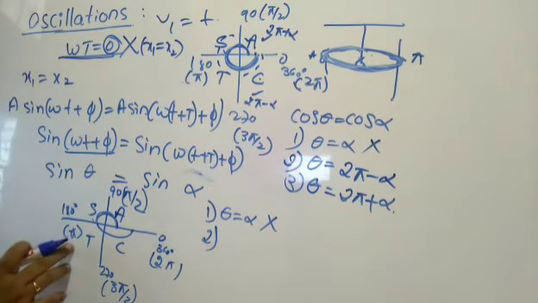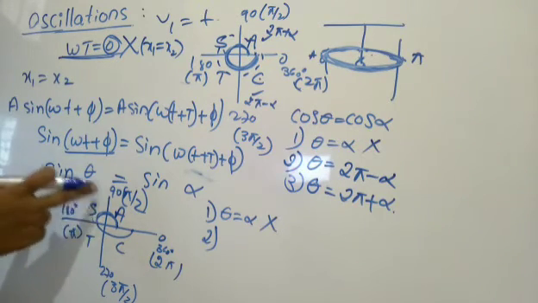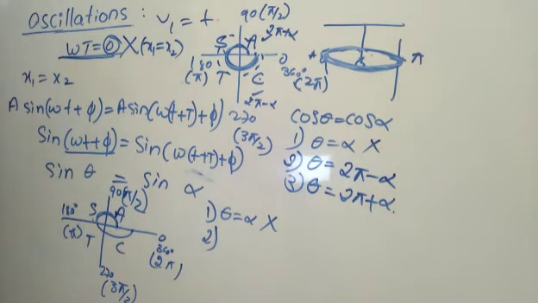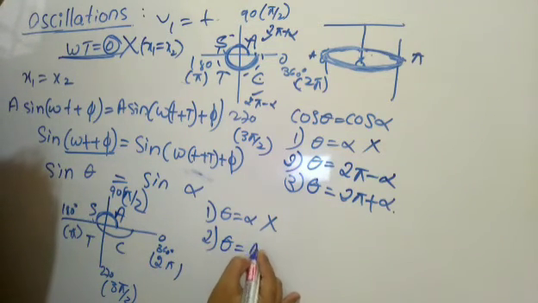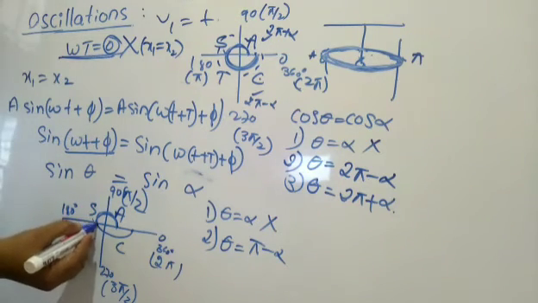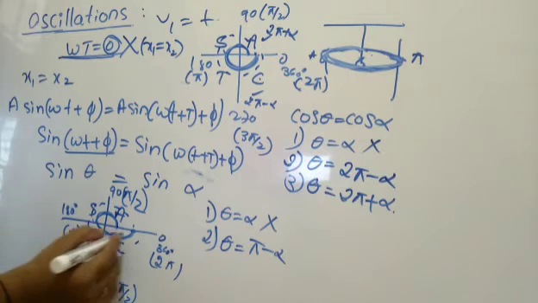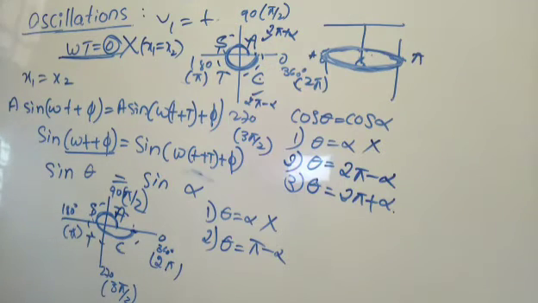So the second one, what is here? Theta means pi minus alpha here. Alpha must be in the second quadrant or the first quadrant. That indicates theta should be equal to pi minus alpha, right? Again it will not stop here. It will come to this position. Again it will go on the journey here. So this portion means what? Here 2 pi. This portion means what here? That is 2 pi here.